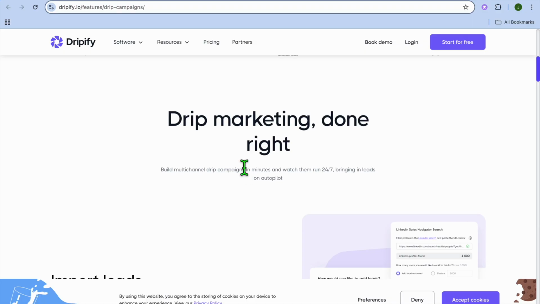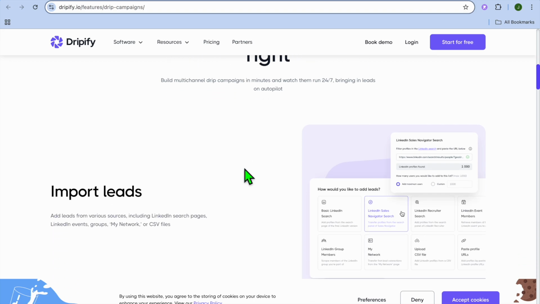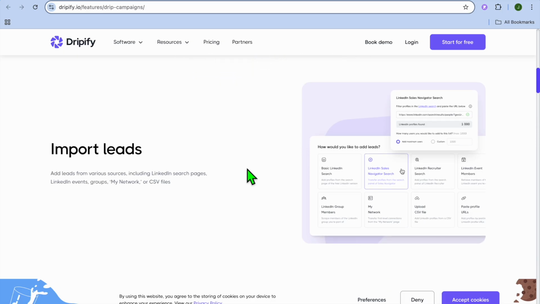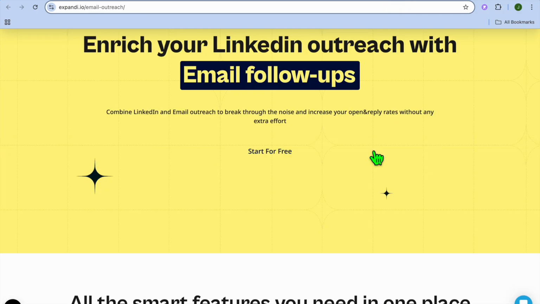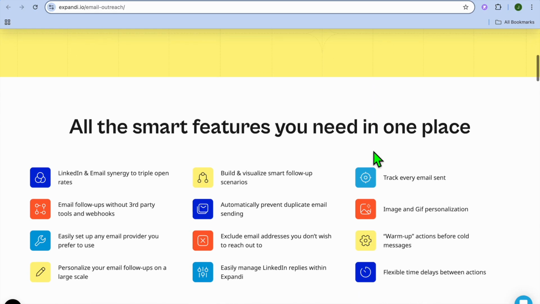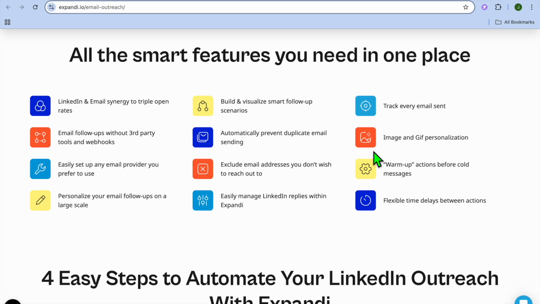And if we were to talk about integrations and analytics, with Dripify you'll be getting a basic CRM built-in, CSV exports, and it integrates with HubSpot and Zapier, while with Expandi, on the other hand, you will be getting deep integration with CRMs, webhooks, Google Sheets, and Zapier, great for scaling agencies or power users.